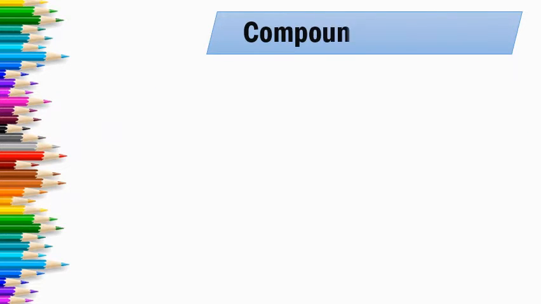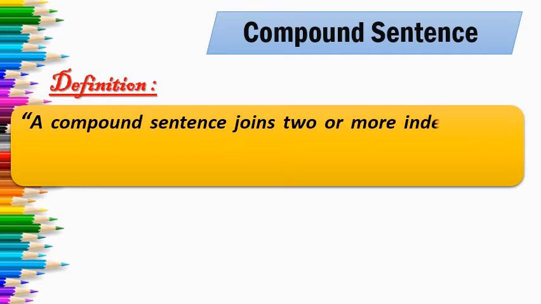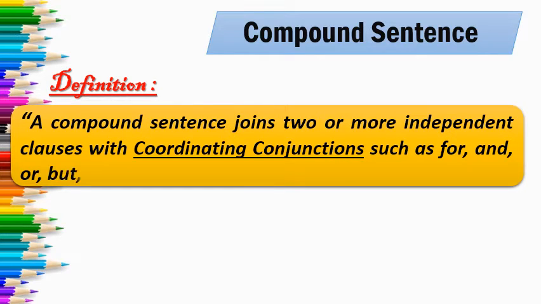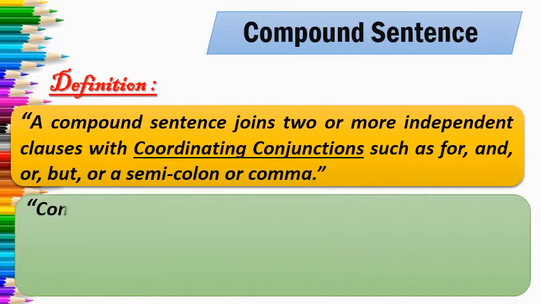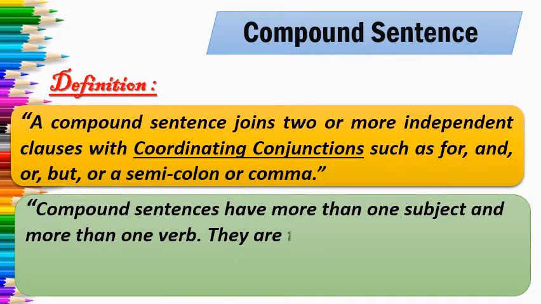Now let us see what is a compound sentence. A compound sentence joins two or more independent clauses with coordinating conjunctions such as for, and, or, but, or a semicolon or comma. Compound sentences have more than one subject and more than one verb.